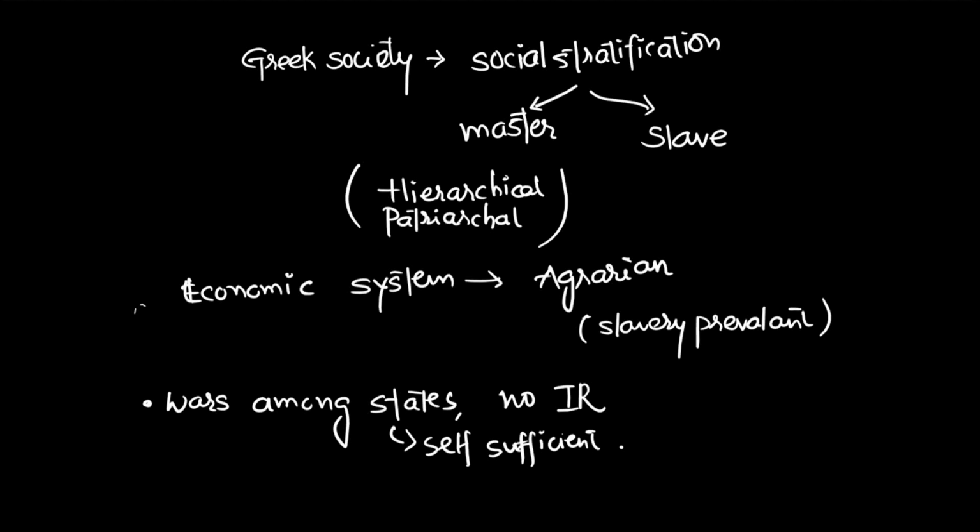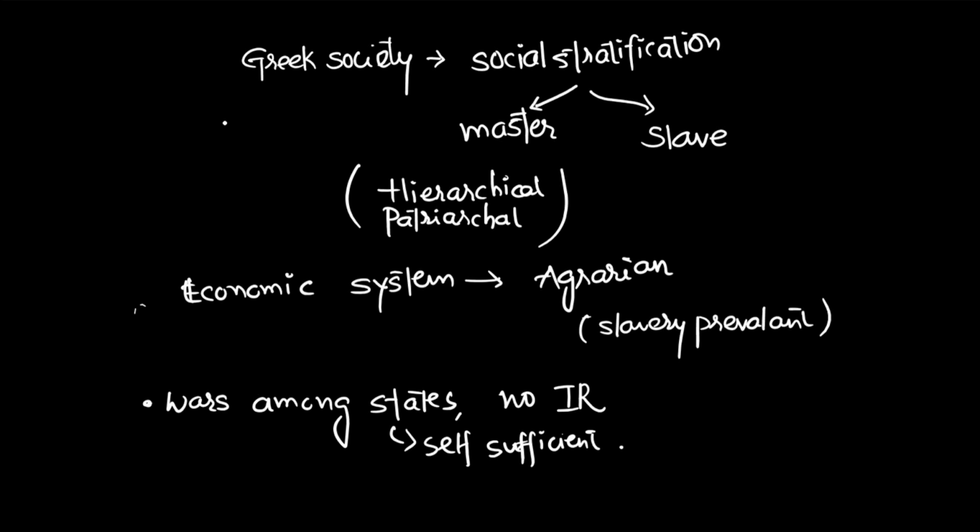Now, the Greek society was having social stratification. It divided the society into two parts, masters and slaves. The society was hierarchical and the patriarchal setup was dominant. The economic system was agrarian, and as a result, slavery was prevalent. There were wars among the states ongoing, and there was no such commitment of international relations, and the states were supposed to be self-sufficient.